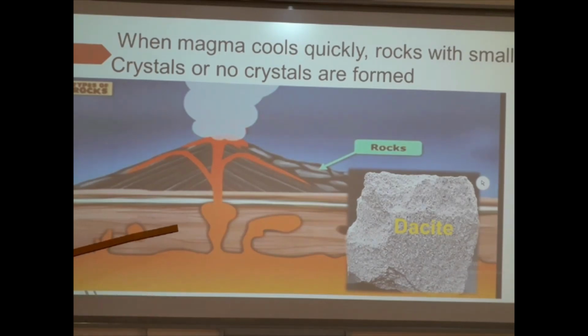An example of rocks that are formed when the magma cools down quickly is dacite. We can see that dacite has just small crystals because the magma that forms these rocks cools down quickly. In this process, some rocks are formed without crystals as well, because magma cools quickly.